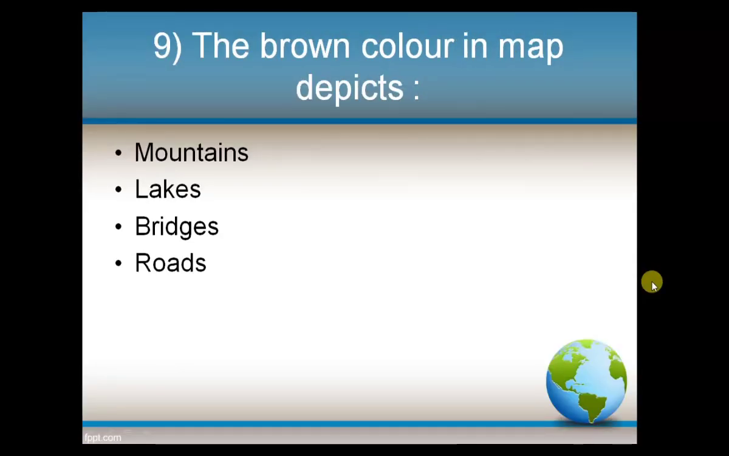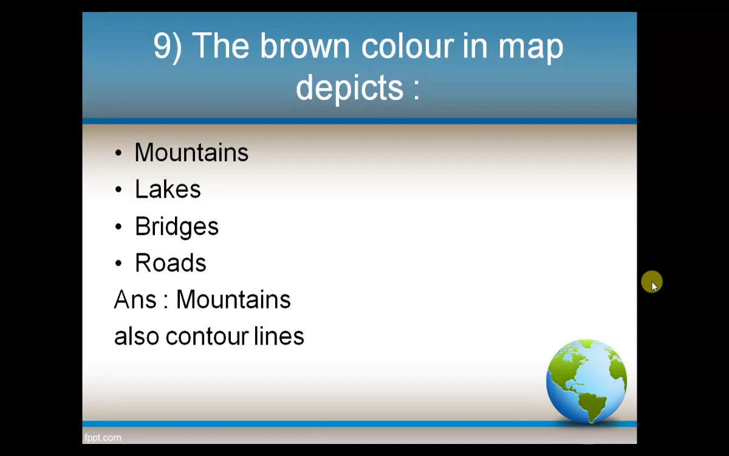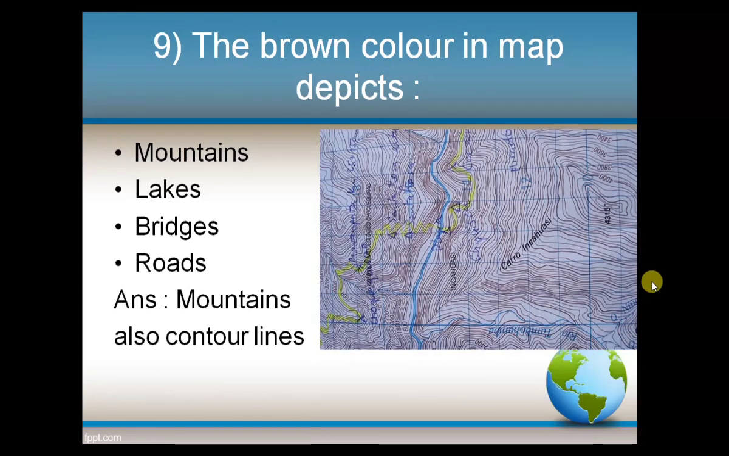Next question. The brown color in a map depicts, options: mountains, lakes, bridges, roads. And the answer is mountains. Also, contour lines are depicted in brown color in a map. In this image, you can see these brown lines are called contour lines.